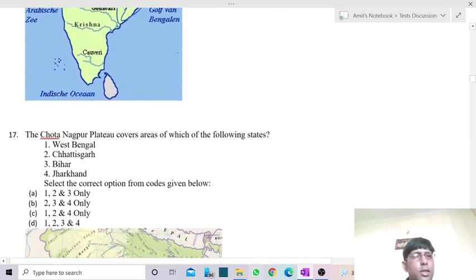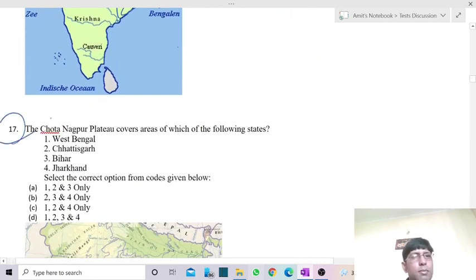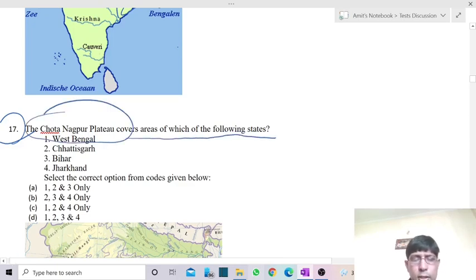We go with the next one, the 17th. Now, the Chota Nagpur plateau. This plateau is really very important for this exam, and as far as the economy of India is concerned, it is also very important. Why is it so? Because it acts as the mineral house of India. So we have the Chota Nagpur plateau. Now, it covers the area of which of the following states?